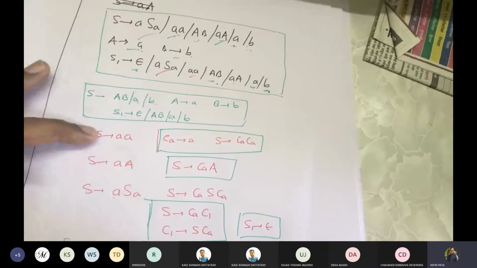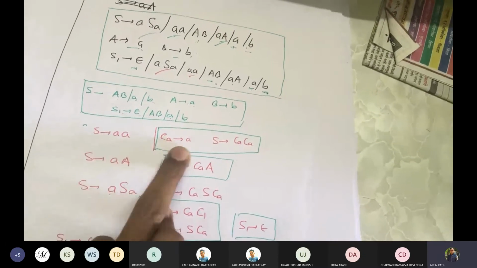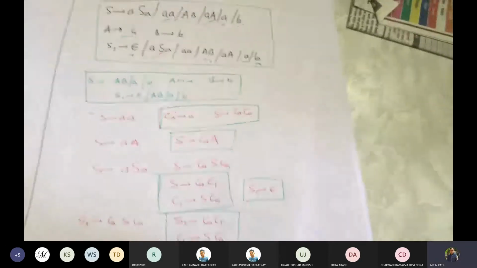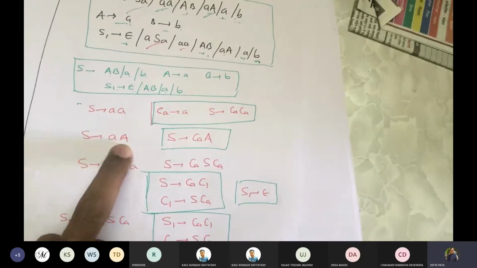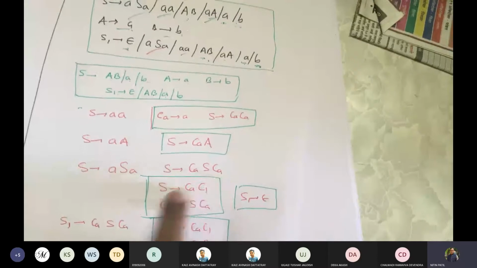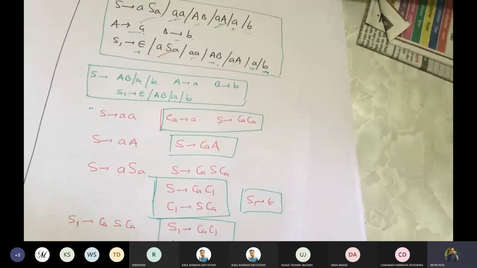Fine. Now we took the productions one by one. We started with S gives AA. We introduced a CA variable for terminal A. So we got S gives CA. Similarly for S gives AA, we introduced CAA. For ASA, CA S CA, CA C1, and C1 gives SCA.